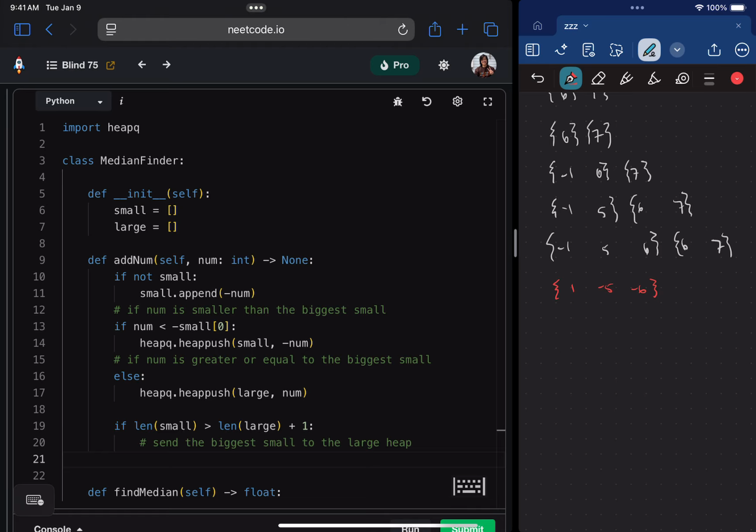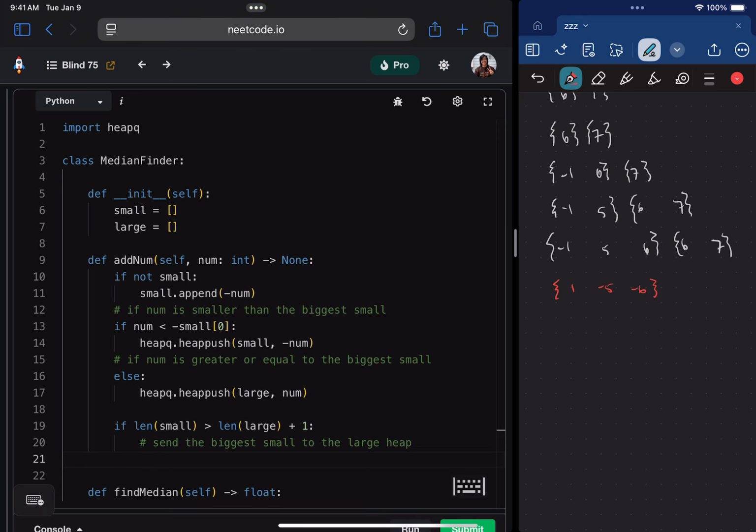Ooh, now what if they're equal to each other and then I push one into large? Like if we're at this scenario and then we put in 8. Wait, I'm gonna need to think about this for a sec. Is there a better way to handle this? Maybe there's a better condition here. If the length of small, no, actually, okay, wait, wait, wait. Let me think about this.